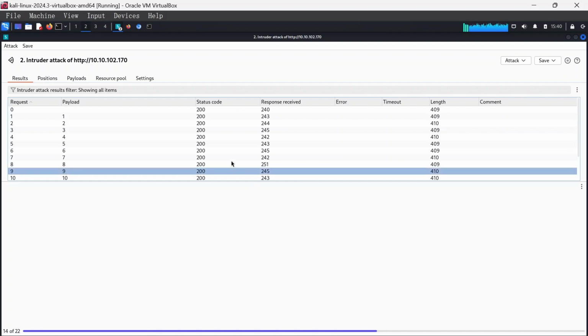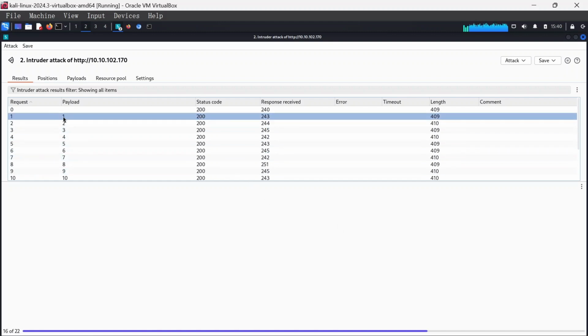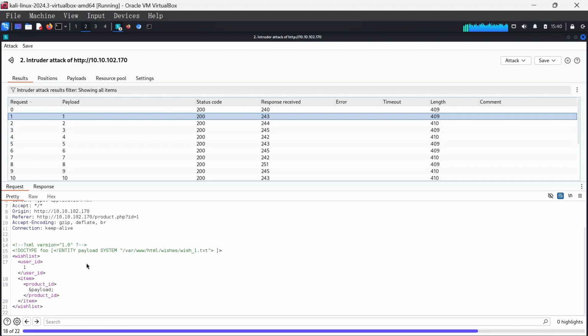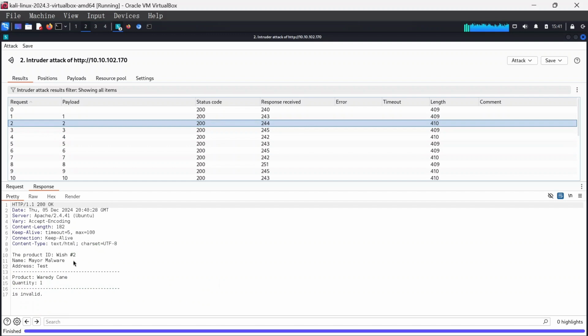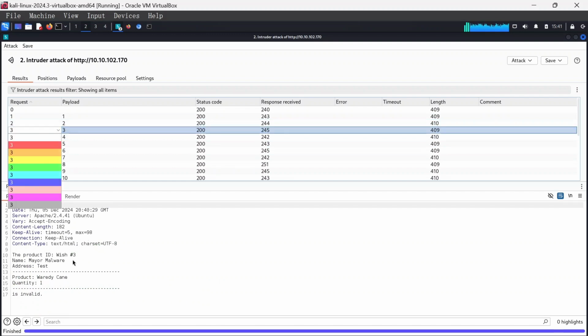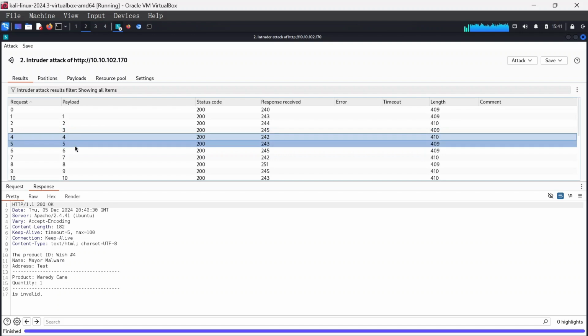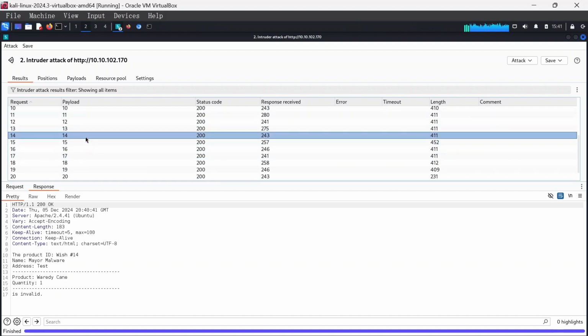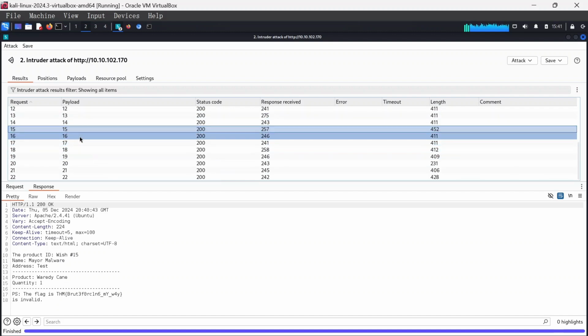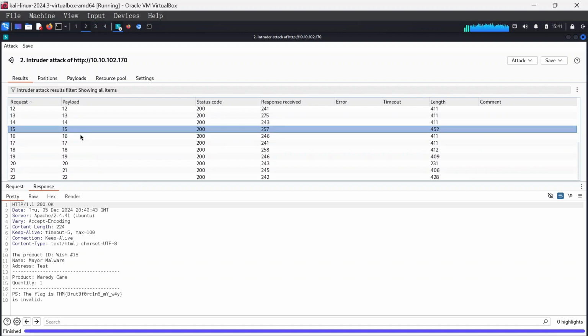Once it's done, we'll be able to see each of these. So for instance, if I click on this first one while it's still running, okay, this is the request, this is the response. If I click on 2, we can see wish list number 2. 3, we can see wish list number 3. 4, 5, 6, and so on. Okay, you can see on 15 we have the flag.